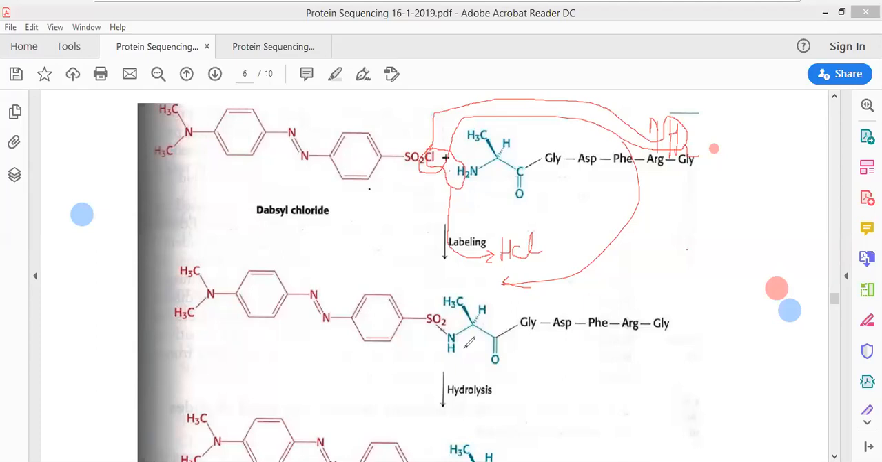Absolutely, you are absolutely correct. The thing is that because it has an ability to react with these side groups, that is why N-terminus sequencing alone cannot be used as an effective method for protein sequencing.